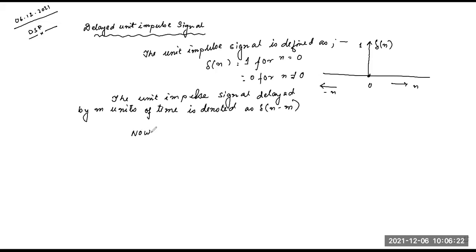Now delta n minus m equals 1 for n equals m, and 0 for n not equal to m.